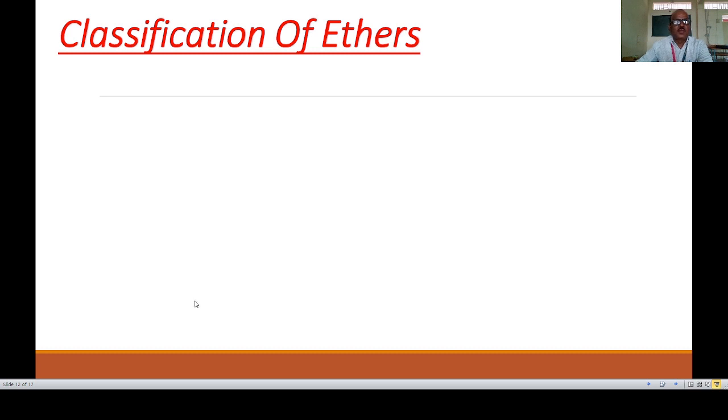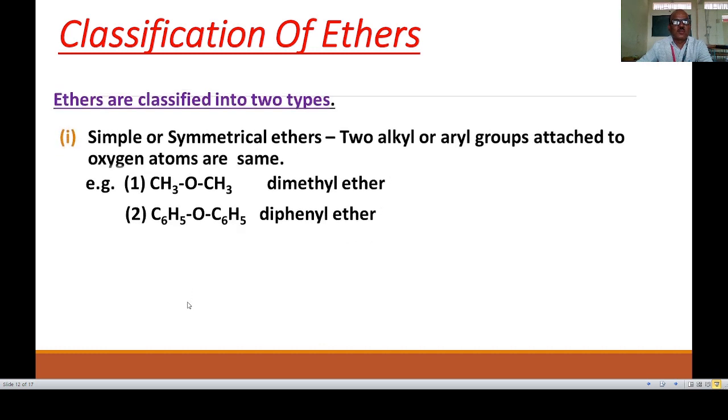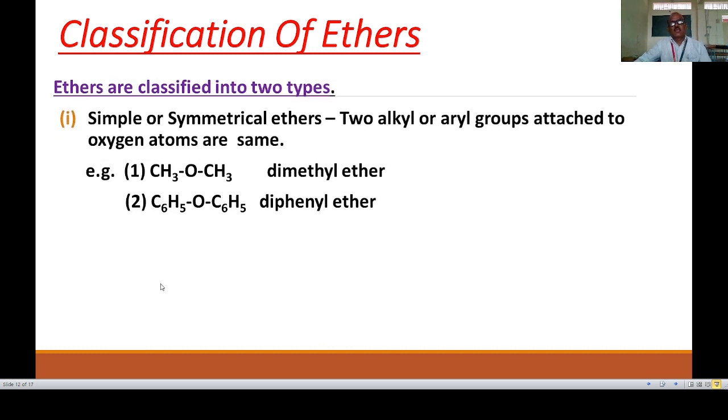Then we have to study the classification of ethers. Ethers are classified into 2 types. We know the general formula of ether is ROR', ROAr, or ArOAr.